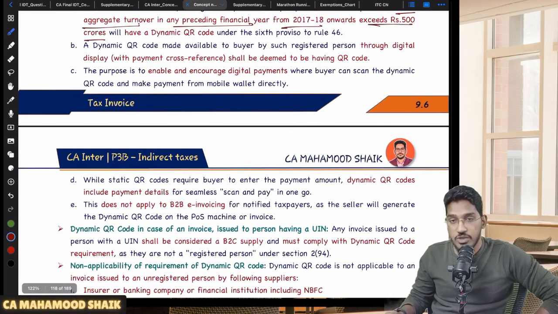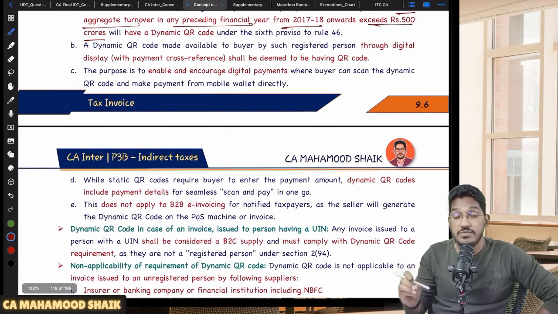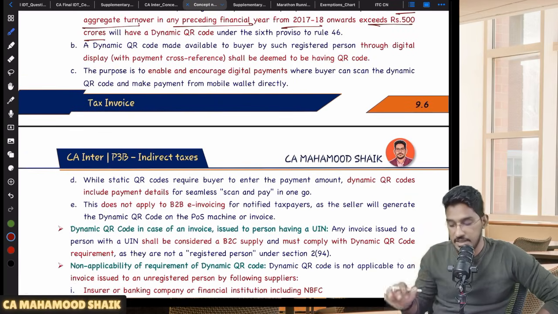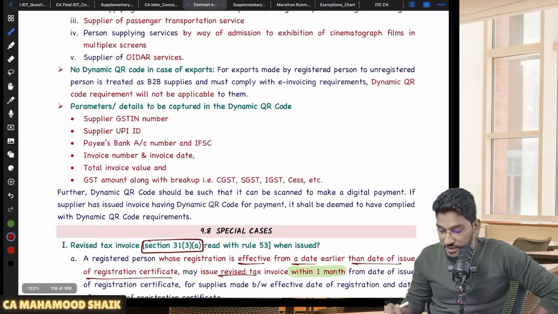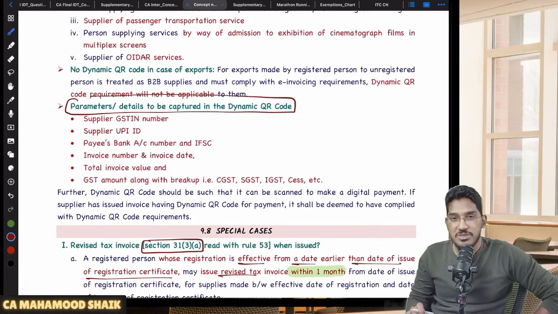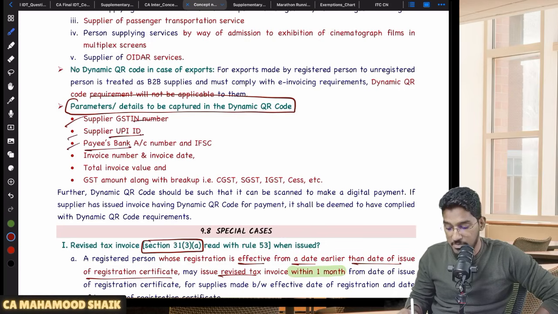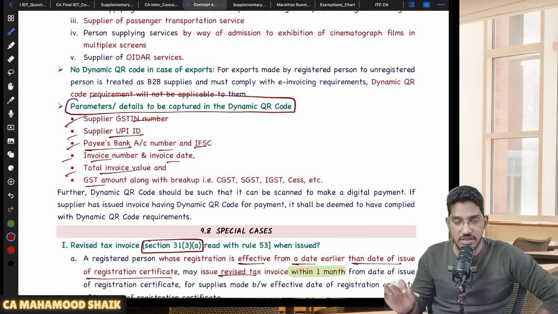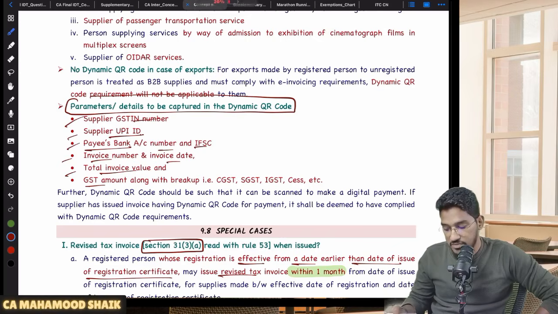Sir, what is the dynamic QR code for? The dynamic QR code is for payment. Payment related details will be captured. I will tell you what parameters will be captured in the dynamic QR code. It will not capture the supply related details. It will capture payment details like the supplier's GST number, supplier's UPI ID, payee's bank account number and IFSC, invoice number and invoice date, total invoice value, and GST amount. So like that, it will capture payment details.